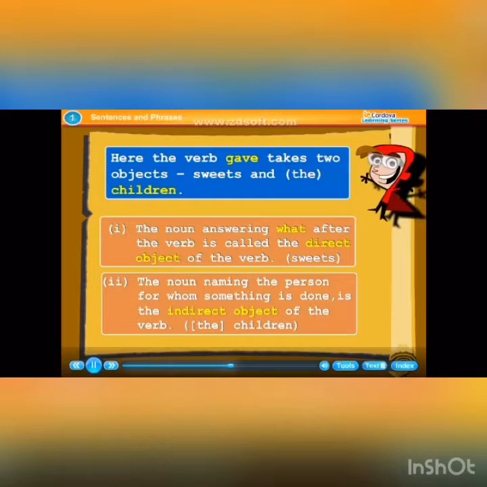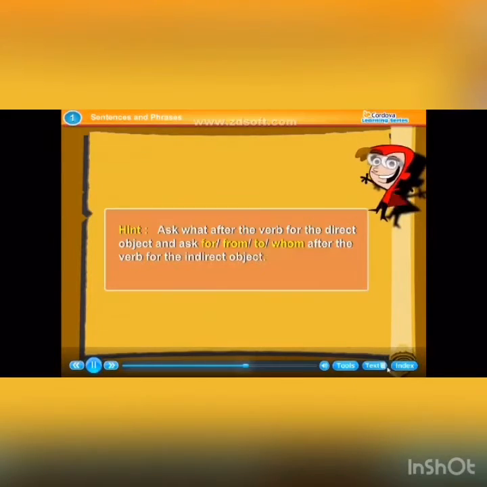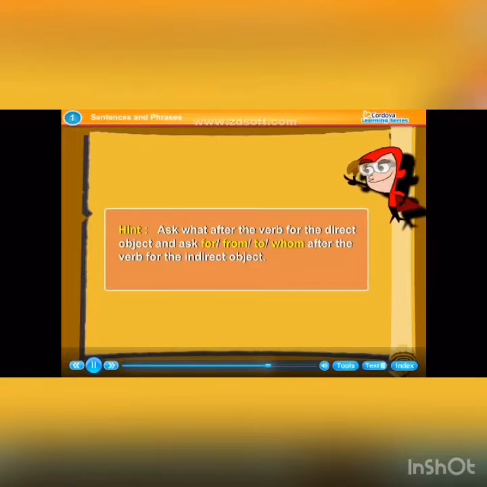The noun naming the person for whom something is done is the indirect object of the verb: the children. Hint: ask what after the verb for the direct object, and ask for, from, to, whom after the verb for the indirect object.